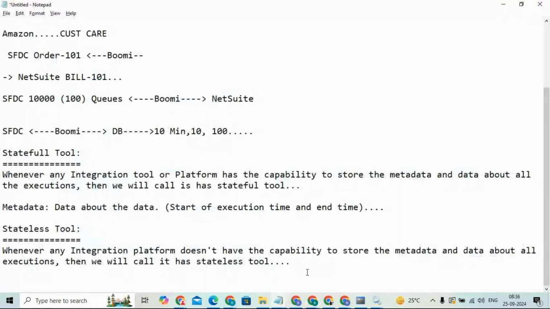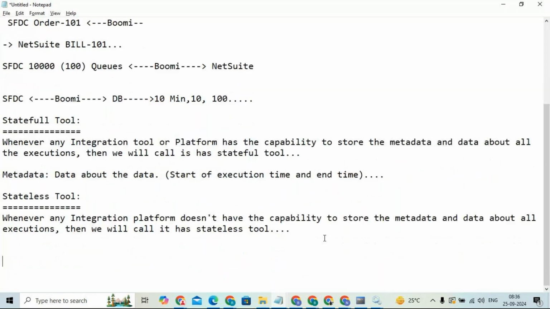Yesterday I told you that we'll do some kind of logins and how we can do them. As I told you, Boomi is an integration platform, an integration tool, which is provided by the Atomsphere platform. The platform name is Atomsphere and the tool name is Boomi.